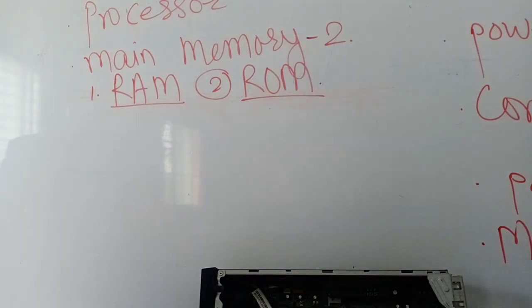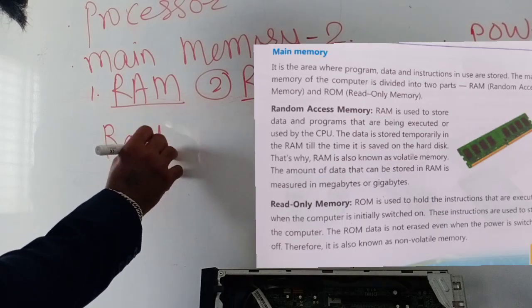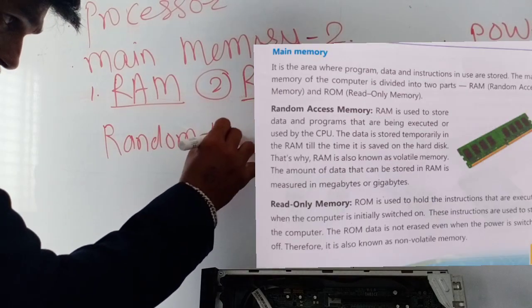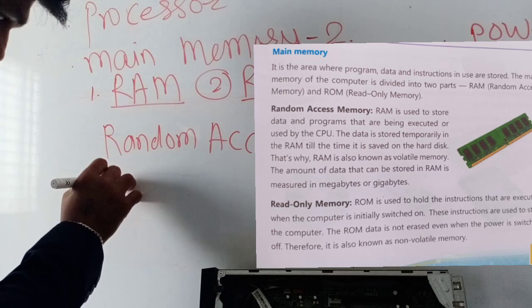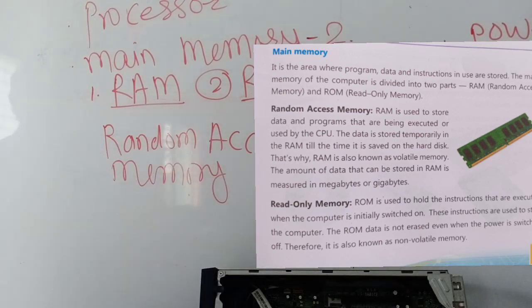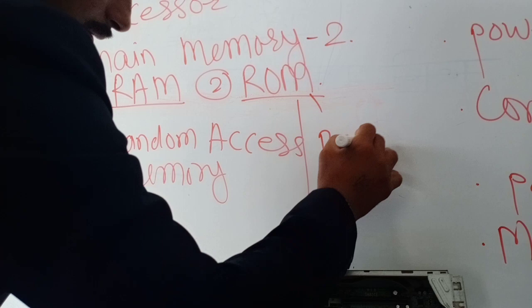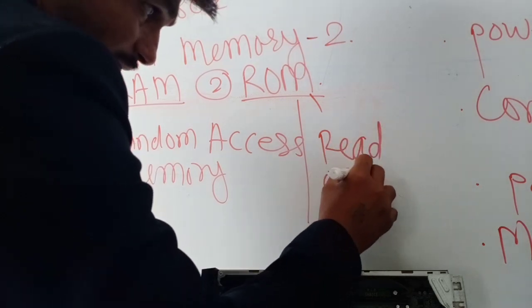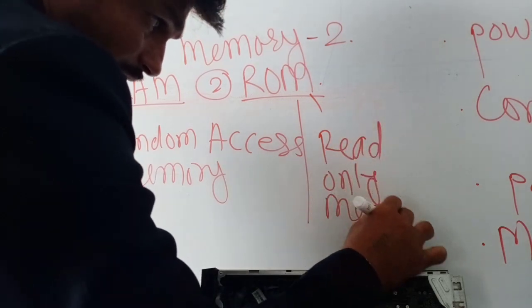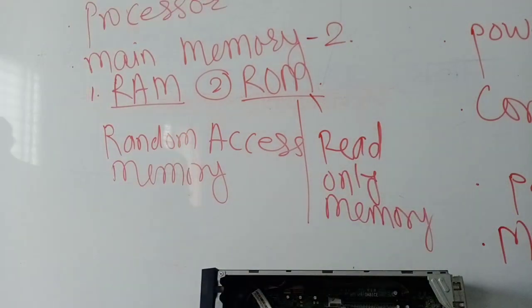What is the full form of RAM? That is random access memory. And what is the full form of ROM? Read only memory. First we will see about RAM.